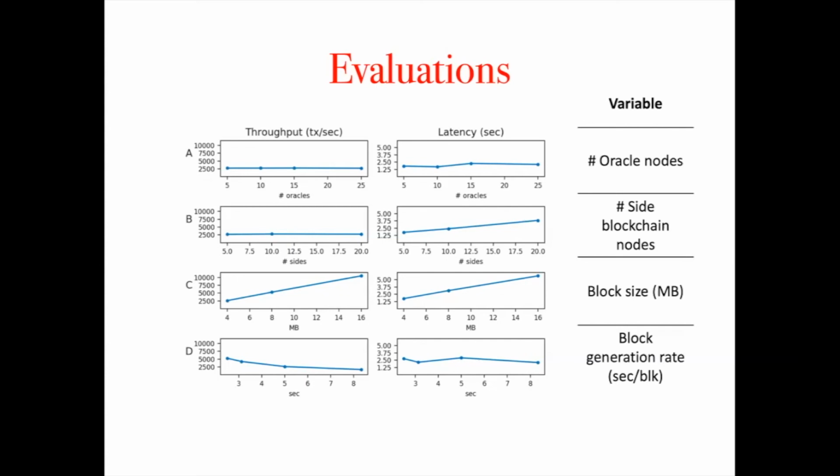The latency increases because larger blocks require more onerous encoding, but the throughput is also linearly proportional to block size. In the last experiment, we fixed the product of block generation rate and the number of sidechain nodes to be constant. As blocks are generated more frequently, the throughput almost increases linearly. And our overall throughput reaches up to 10,000 transactions per second and 6,000 times reduction in the gas cost.